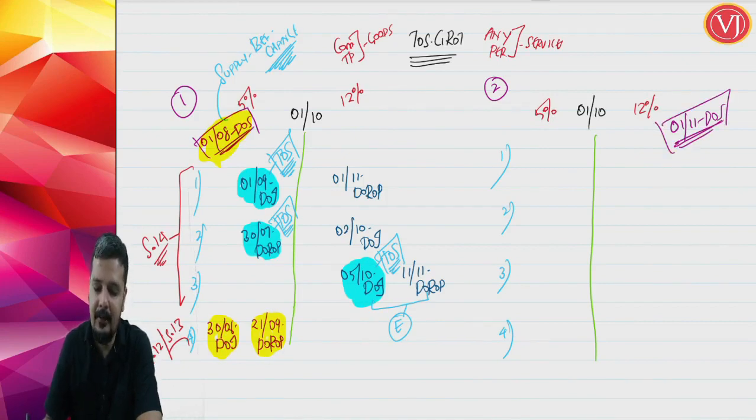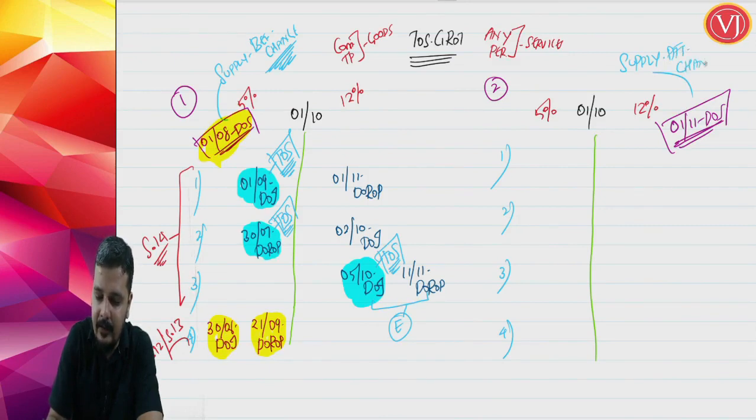When I keep the date of supply 1st of November, it is very clear that supply is after change. So I have kept the date of supply as 1st of November, which means it is after change.